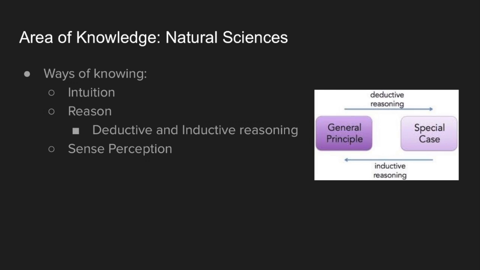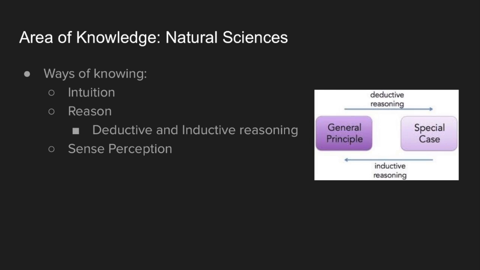The problem with this method is that the data could be misunderstood or misinterpreted if there is not much knowledge in a particular field of study, causing the developed axioms to be wrong and in turn throwing off the field of study. Finally, the last way of knowing that we felt tied this all together the best was sense perception.